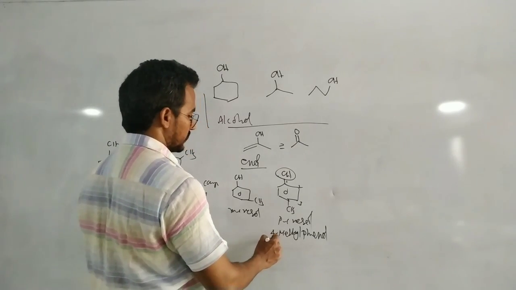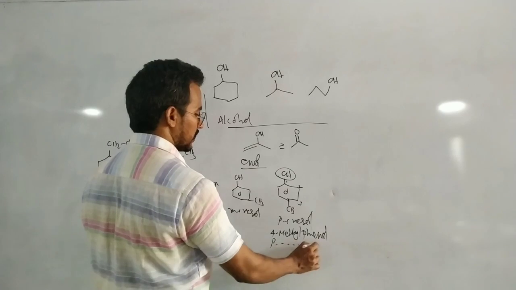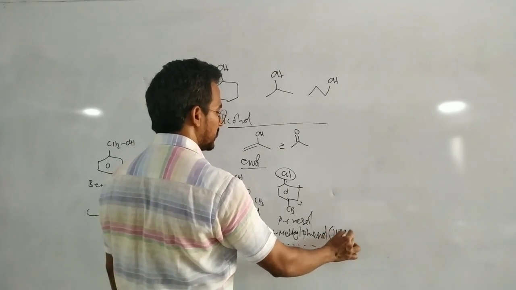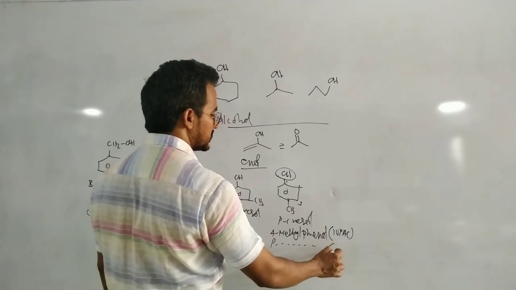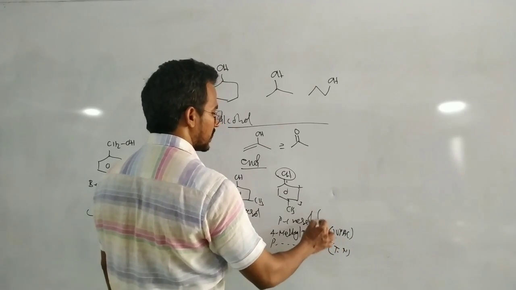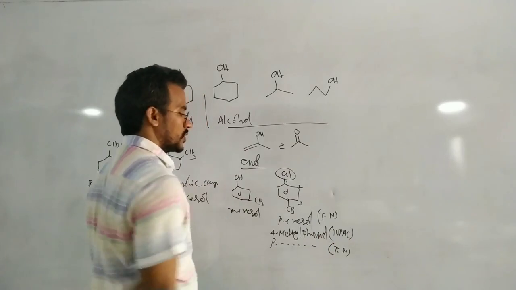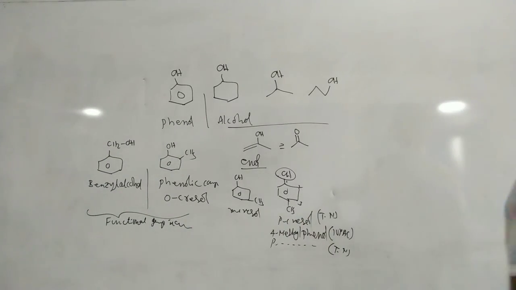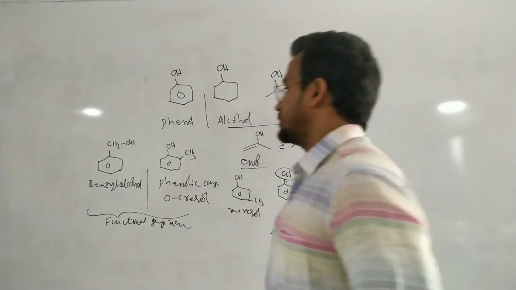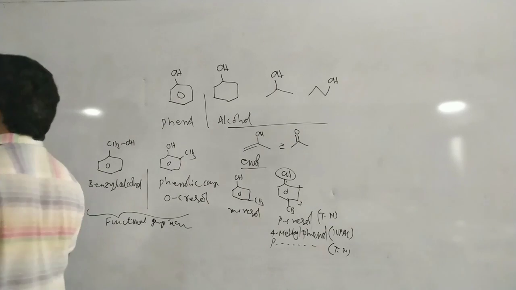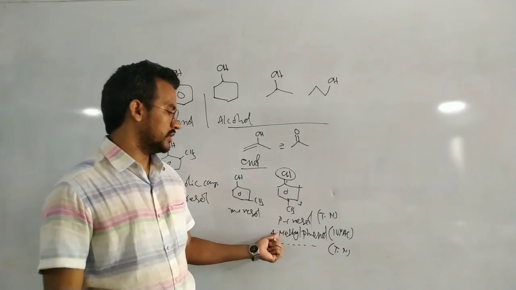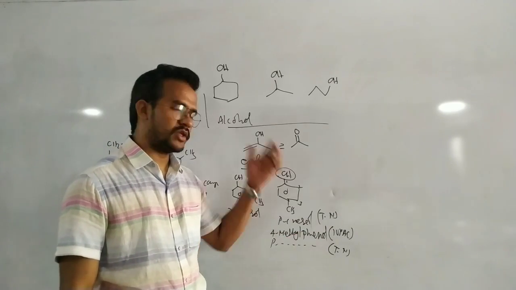Another name is paramethylphenol. 4-methylphenol is the IUPAC name, and paramethylphenol is the trivial name. If you use ortho, meta, para, those are considered common or trivial names. If we specify the position of the alkyl group with the number 4, 4-methylphenol, it is the IUPAC name.